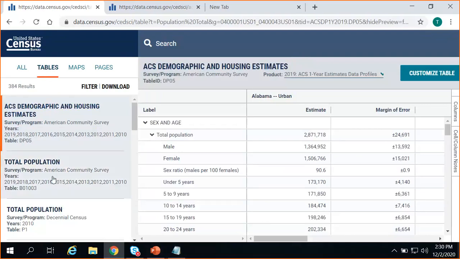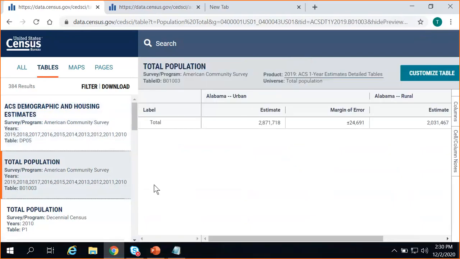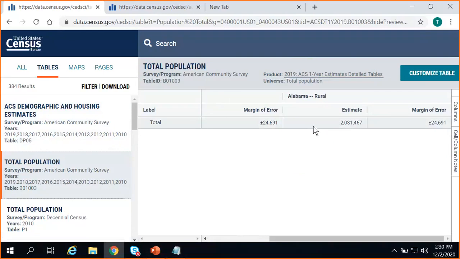I see a table title that says Total Population on the left-hand side of the screen. So I'm going to click that second table result. And I can see here that for Alabama, there are 2,871,000 people that live in urban Alabama versus about 2,031,000 that live in the rural portion of that state.